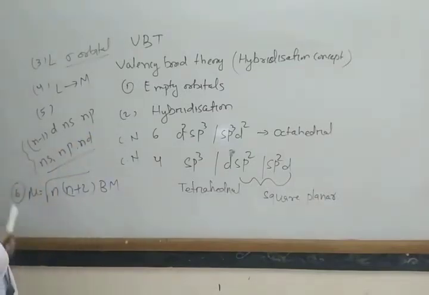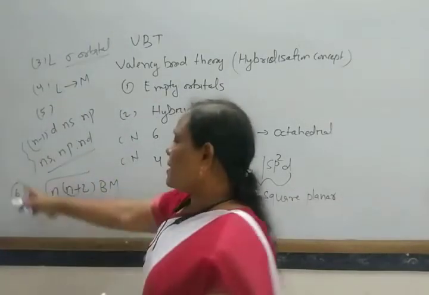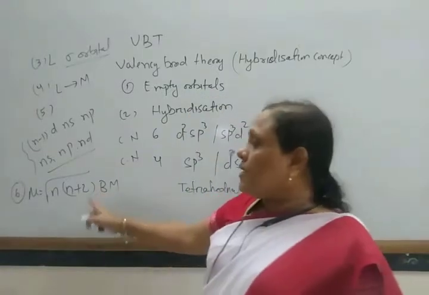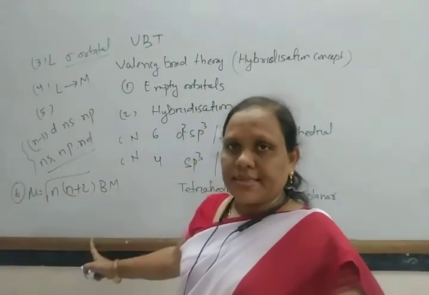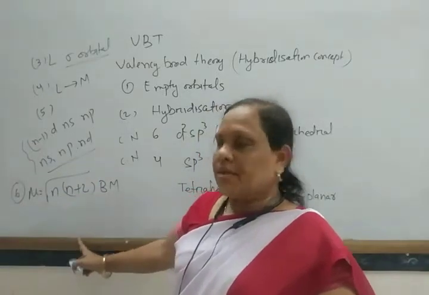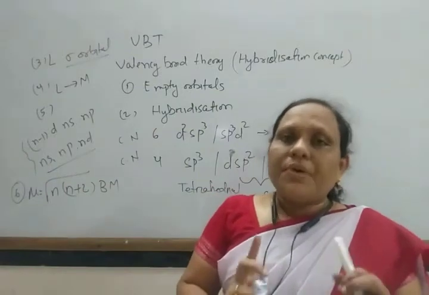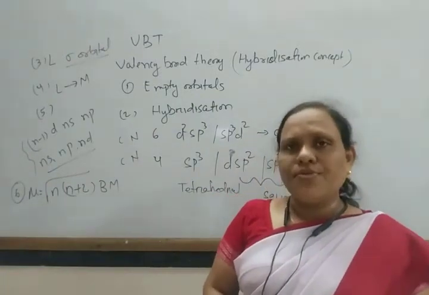From the magnetic susceptibility value we can also determine the shape of the orbitals and the shape of the complex. These are the different postulates of valence bond theory.